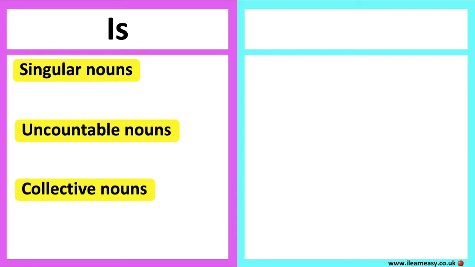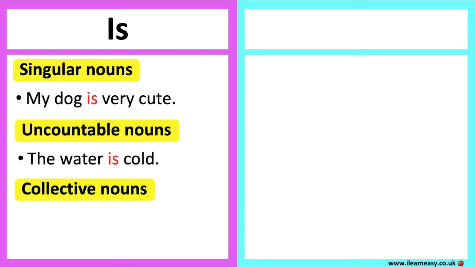Singular nouns refer to one person, place, or thing. For example, my dog is very cute. So dog is a singular noun. Uncountable nouns are nouns that we can't count. For example, the water is cold. Water is an uncountable noun.